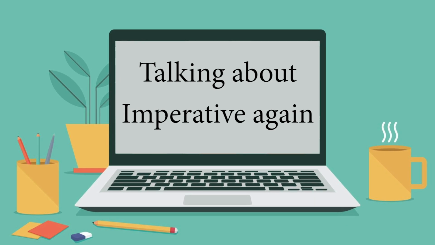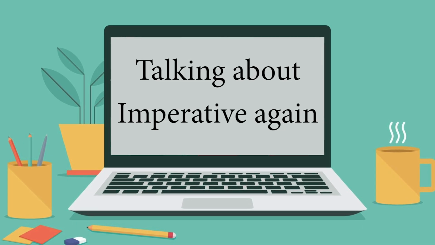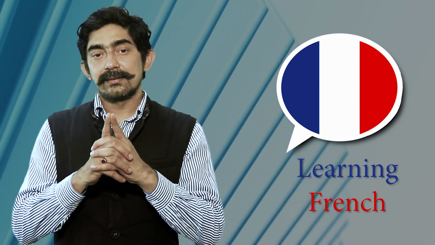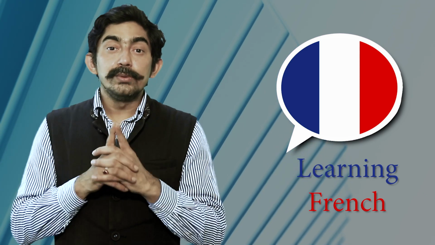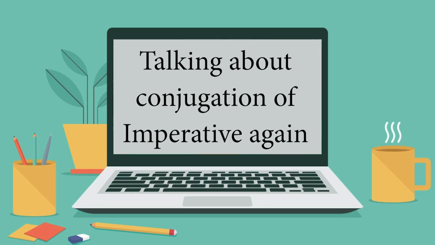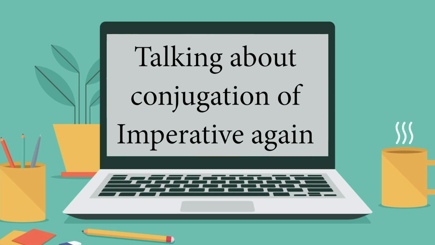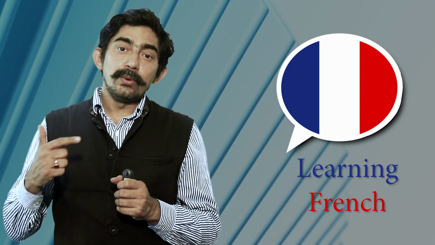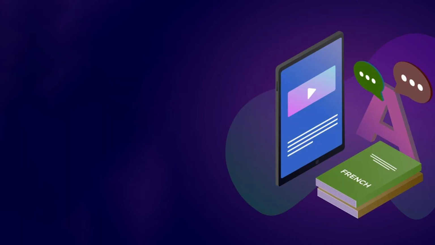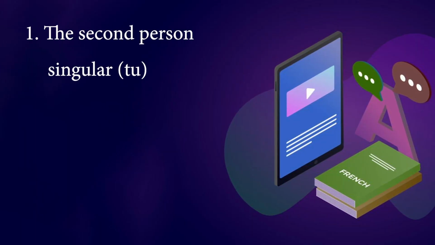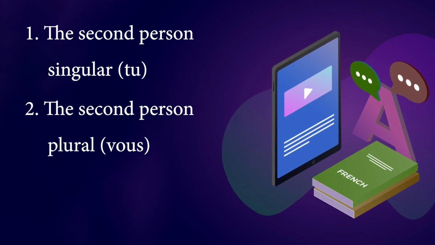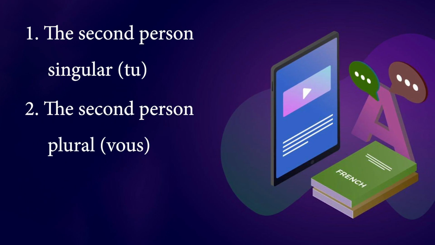Coming back to the main forms of the imperative. We use the imperative for those cases where we do not use the subject pronoun. We form the imperative for the tu form, that is second person singular, the vous form, second person plural, and first person plural.